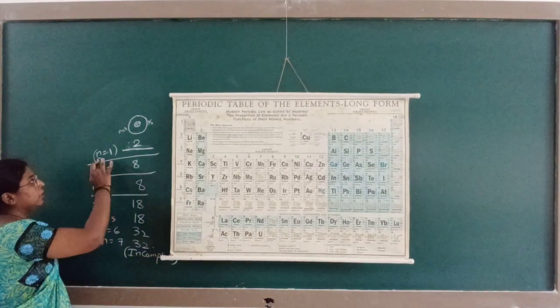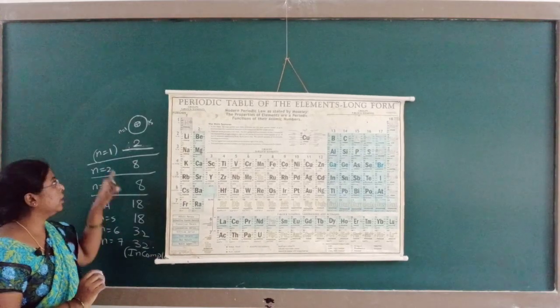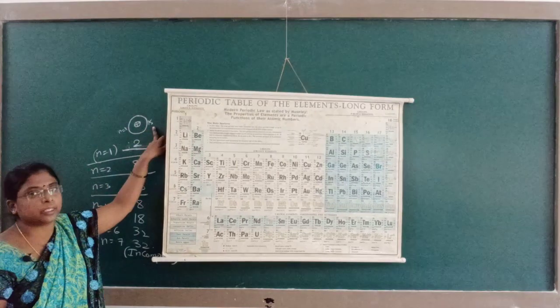Here n is equal to 1, it is having 2 elements. N is equal to 1 indicates it is having only one shell, that is K shell.